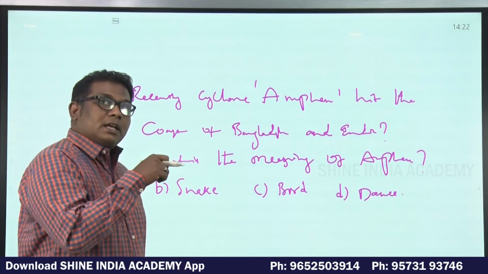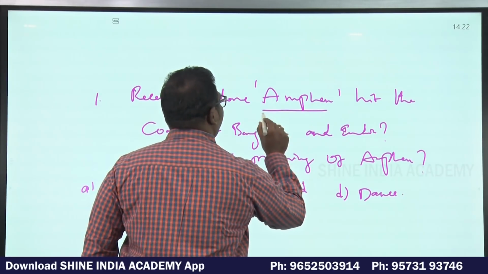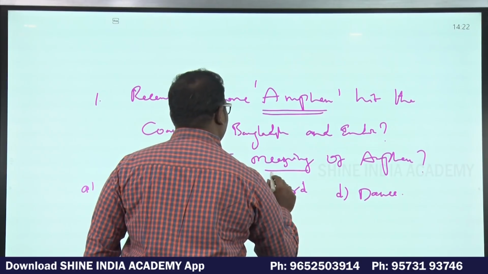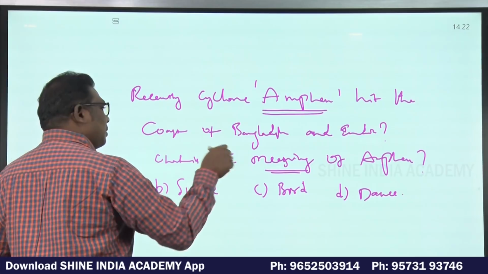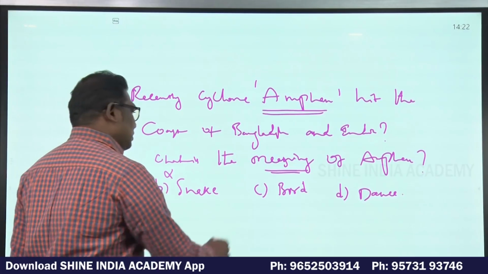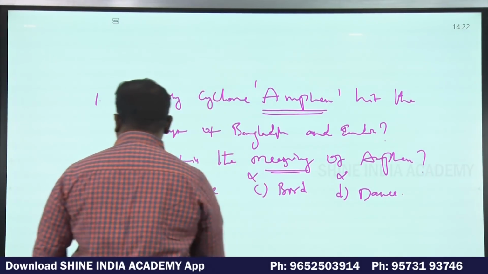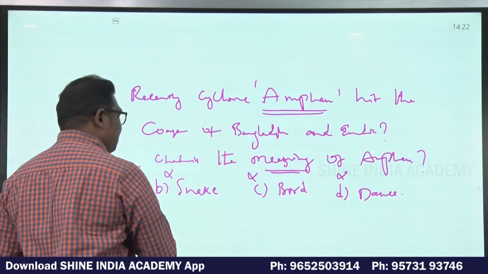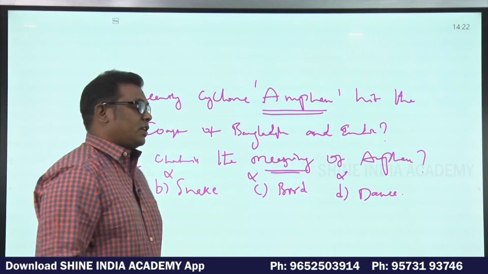In this way of discussion, when the question was asked, what is the meaning of Amphan, I will explain what are not the meanings of Amphan. It does not mean snake, bird, or some dance form, it means sky.